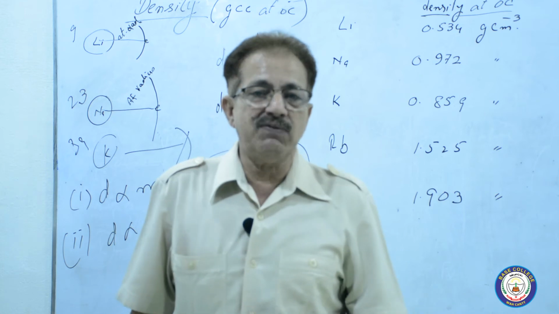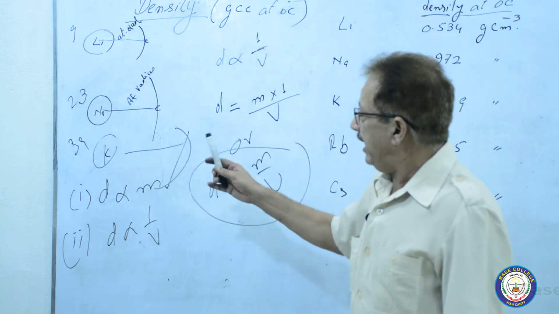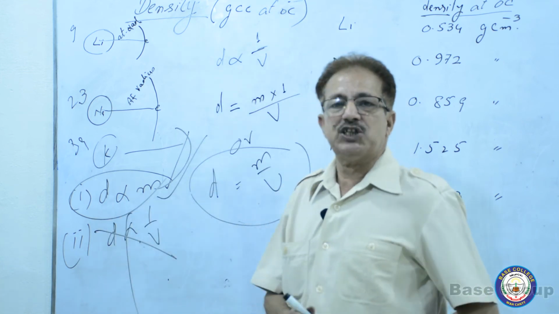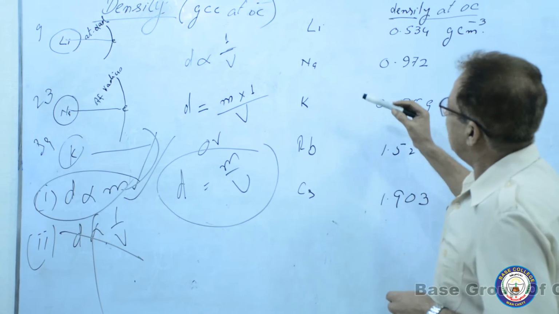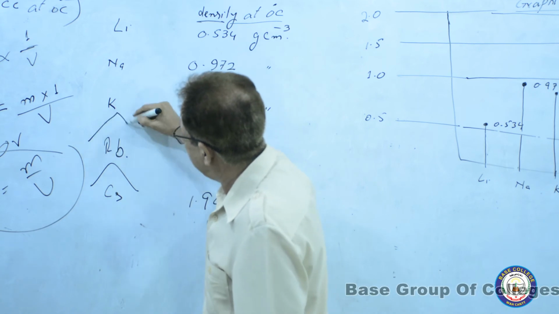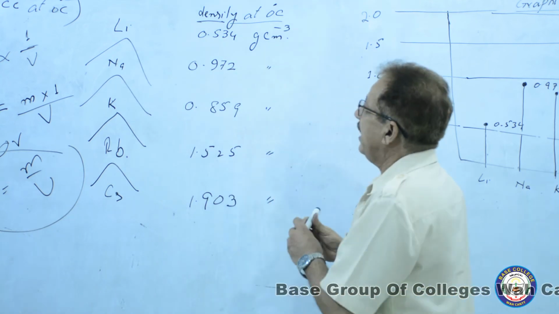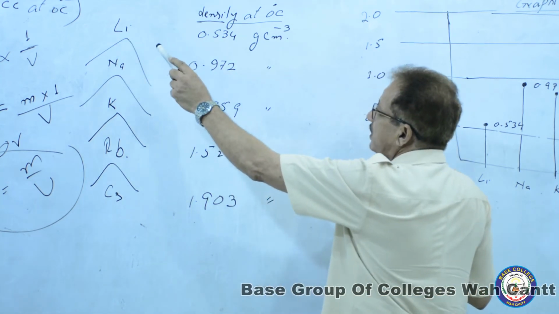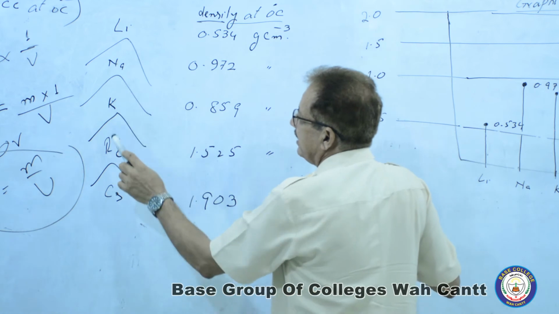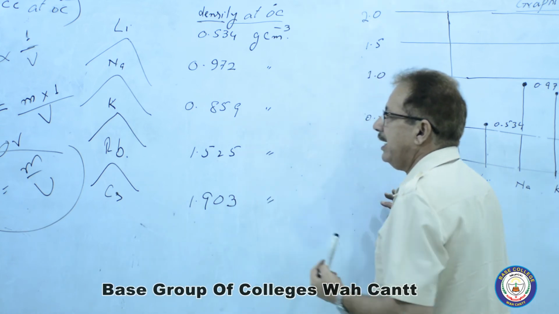We should not consider the volume. What must we consider? The mass of that atom, the atomic weight of the atoms. So this factor will be considered, not that factor. It means density is depending upon the mass. Its mass is greater than this one, and this one, and this one. Here mass is smaller, density is smaller. Here mass is bigger, the density is bigger. Here rubidium's mass is much more, that's why density is also greater, then cesium and so on.